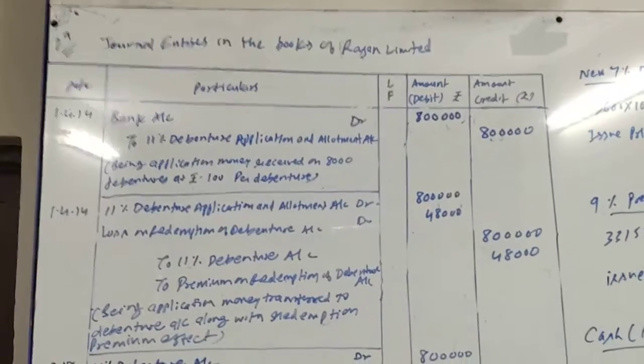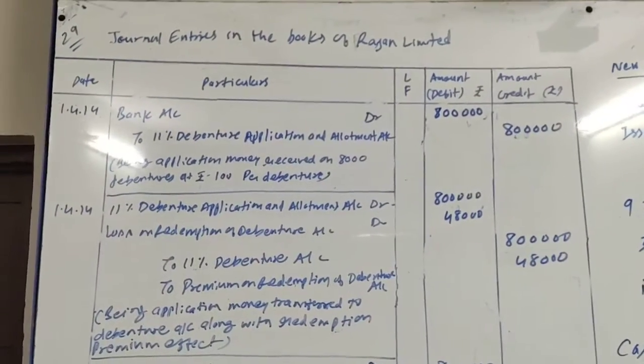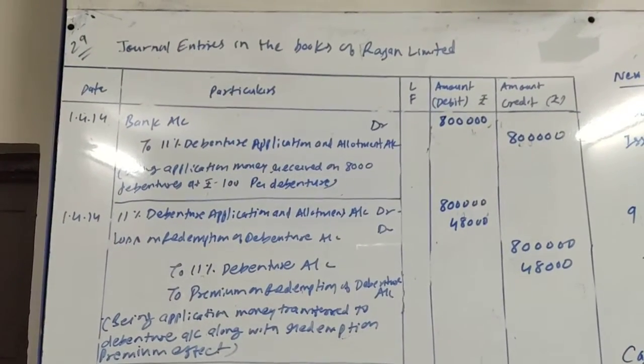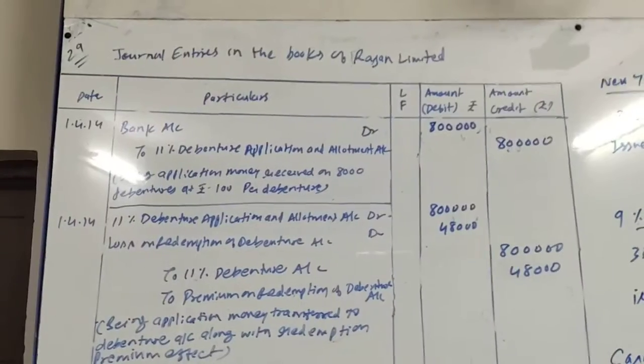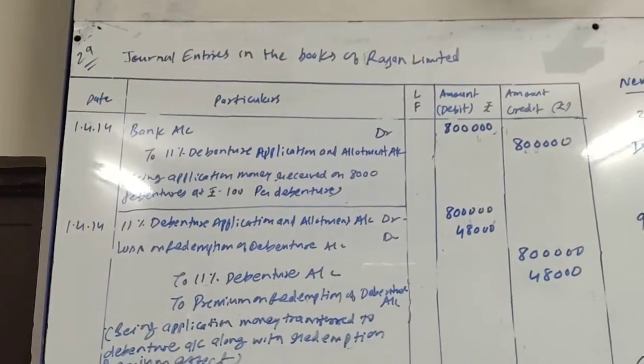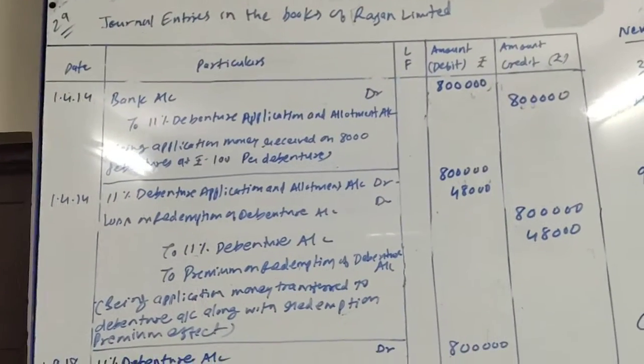So here the entries are: bank account debit to 11% debentures application and allotment account, 8 lakh, 8,000 into 100, so 8 lakh. Being application money received on 8,000 debentures at rupees 100 per debentures.